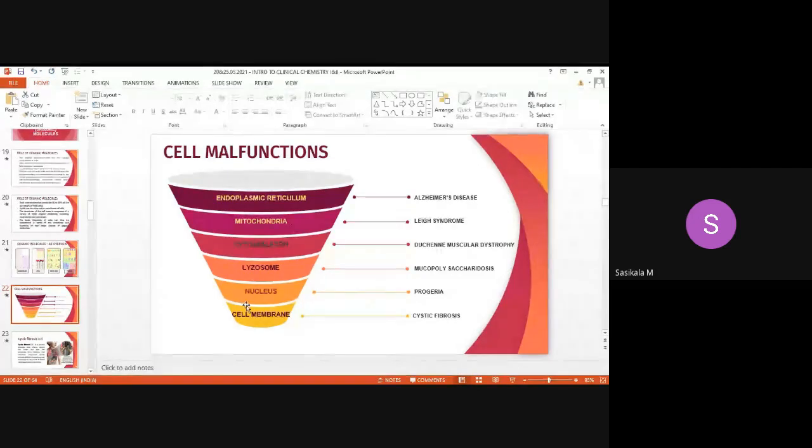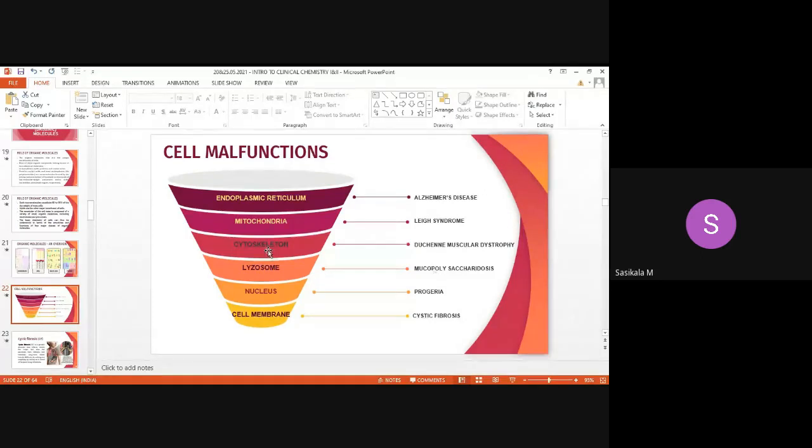Dysfunction of the lysosome causes mucopolysaccharidosis. It is due to improper breakdown or improper catabolism of mucopolysaccharides, and they settle all over the body. That leads to enlargement of organs.